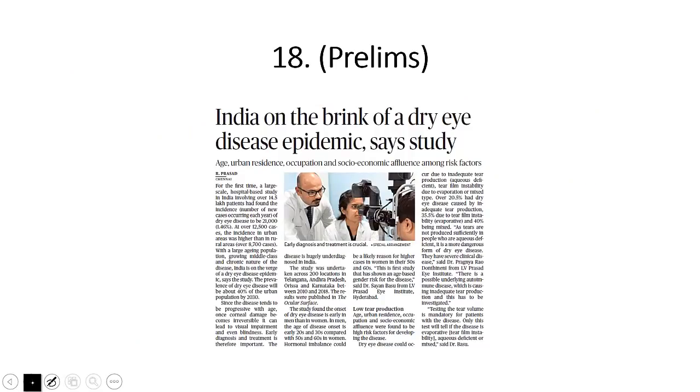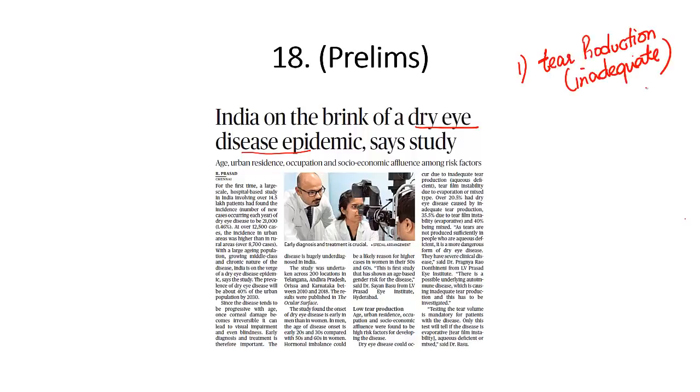Now there is another important article on page number 18: India on the brink of dry eye disease epidemic. What is this dry eye disease? Primarily it is dryness in the eye, caused by inadequate tear production. Tears are not adequately produced, and that is what causes itchiness in the eyes and dry eye.